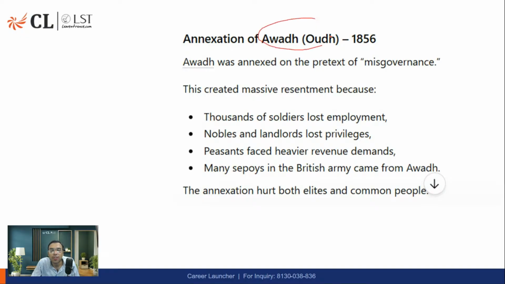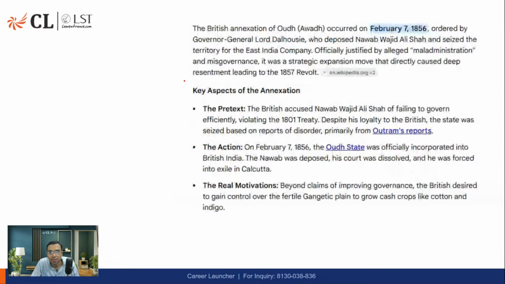Then next, one more example is Awadh. Awadh is what they used to call Lucknow. So that was controlled by Nawab Wajid Ali Shah. So the British captured it or annexed it, saying that there was maladministration, that you are not governing it properly. That's why we are controlling your Lucknow.